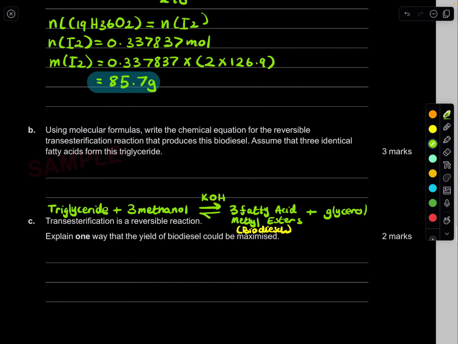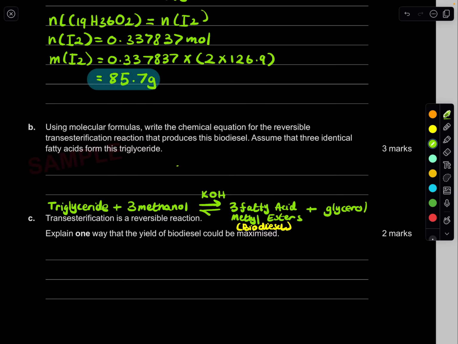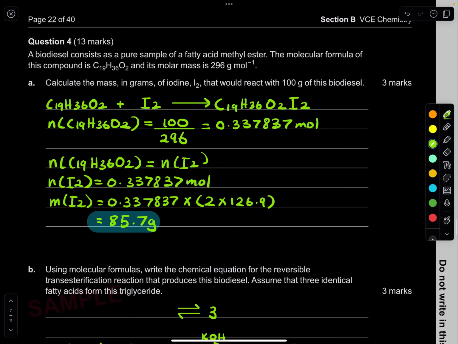This is going to help us because of writing this reaction. Let's write it down here. We already know we're going to have 3 fatty acid methyl esters, which are our biodiesel molecules. It's these ones over here.